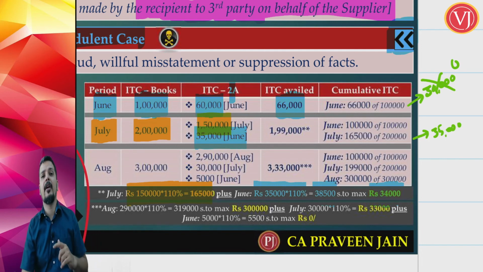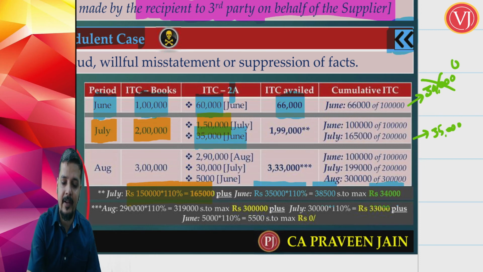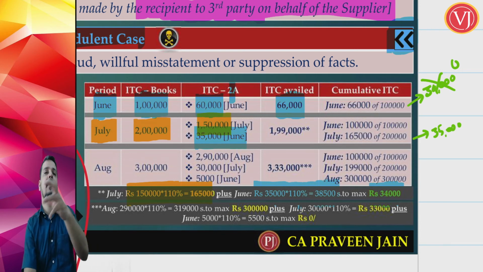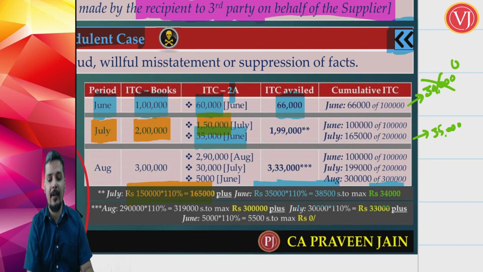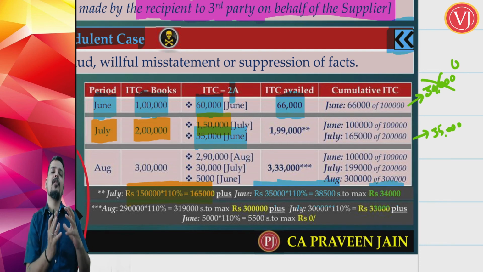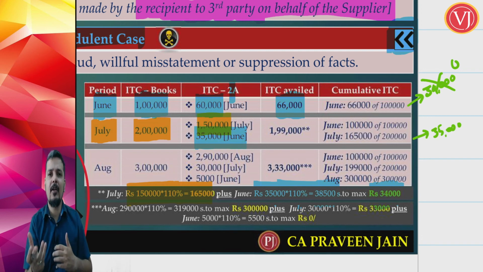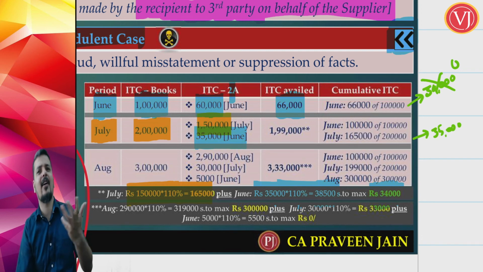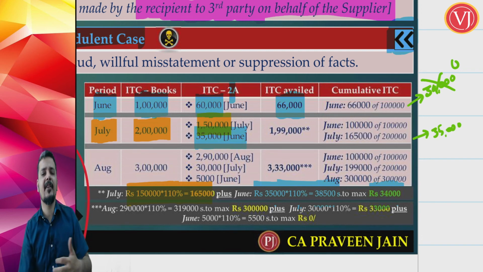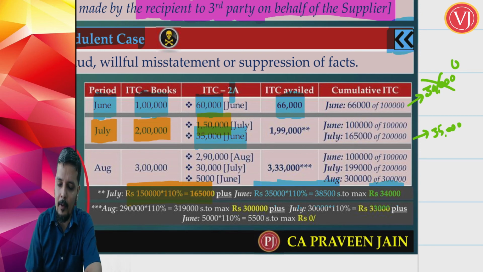Now the important point is, as per the calculation of 110%, I am eligible to take 38,500. Excess 35,000 multiplied by 110% is 38,500, but I cannot take 38,500 because my leftover portion of credit, the credit that I did not take, was only 34,000. I cannot take extra by applying this 110%. So the leftover portion was only 34,000, and I am going to add 34,000.